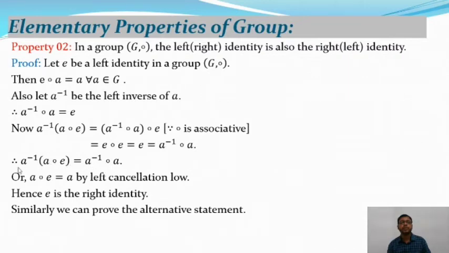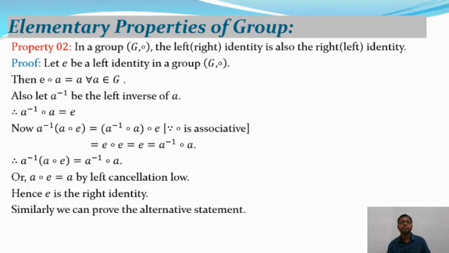A. So from this we will get A composition E, after canceling A inverse on both sides, we will get A composition E is equal to A by the left cancellation law. So hence E is the right identity. So therefore E, being a left identity in a group G composition, is also the right identity of a group G composition.